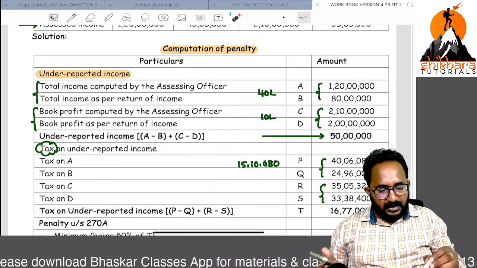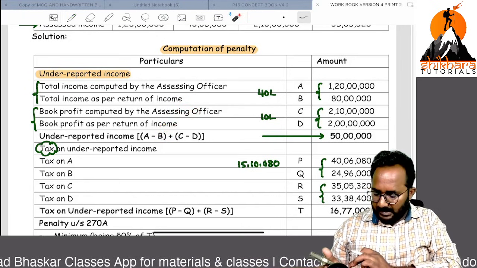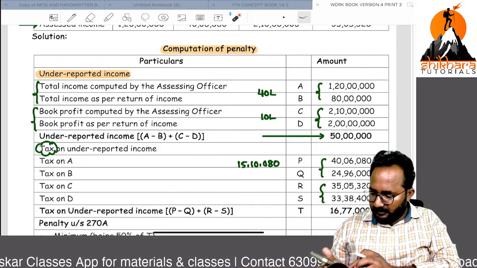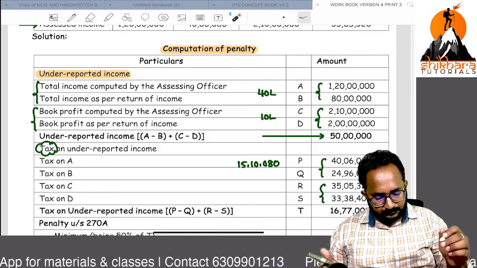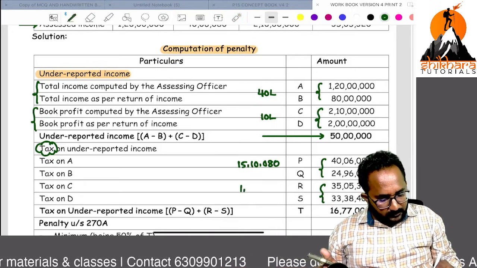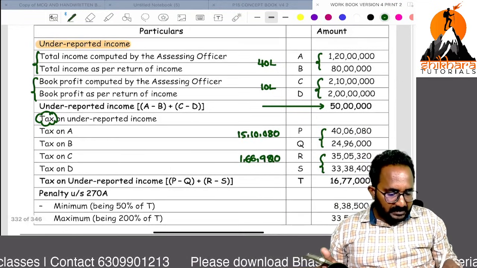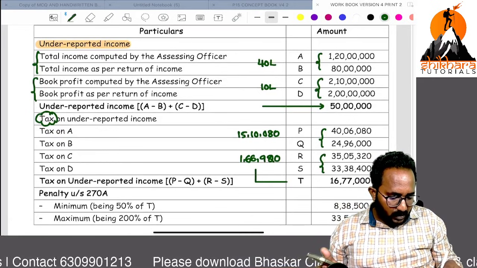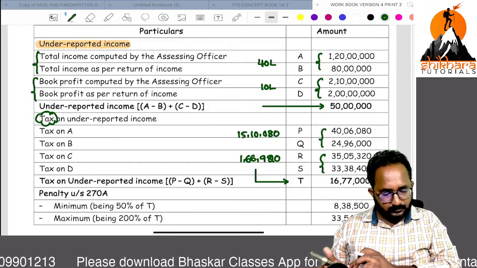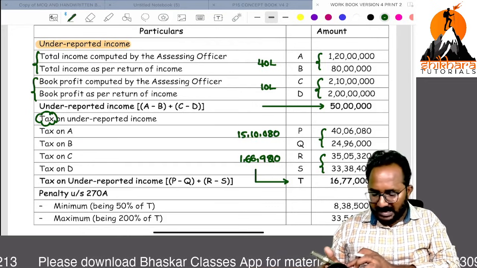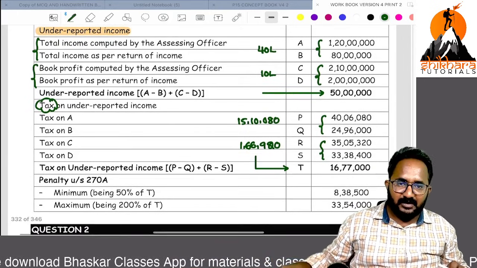That means the book profit related AO computation and your tax computation amount. 35 lakh 5,320 minus 33 lakh 38,400, here 1 lakh 66,920. Please add these two things, then you will get the tax on under reporting income also. 15 lakh 10,080 rupees plus 1 lakh 66,920, you will get 16 lakh 77,000.